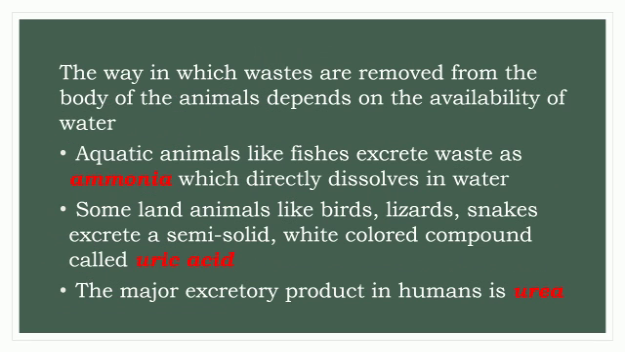The way in which waste is removed from the body of animals depends on the availability of water. Aquatic animals like fishes excrete waste as ammonia, which directly dissolves in water. Some land animals like birds, lizards and snakes excrete a semi-solid white colored compound which is called uric acid. The major excretory product in humans is urea.